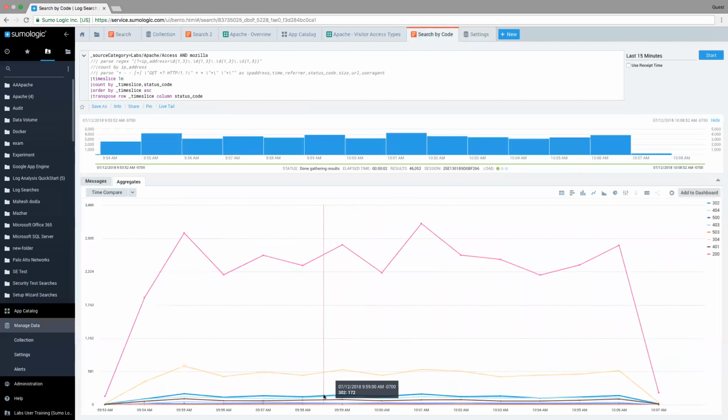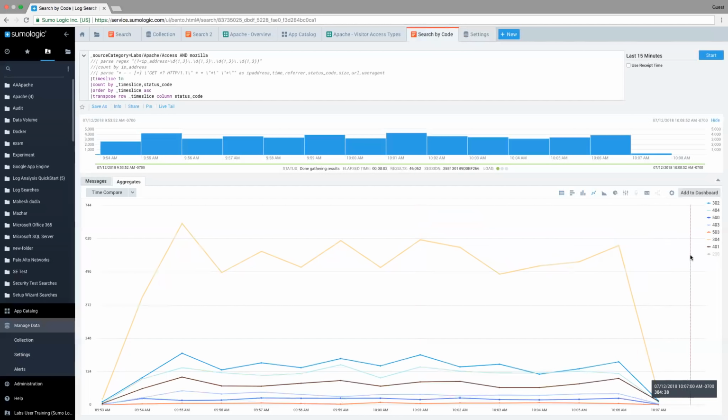And so what I want to do is clean this chart up a little bit, and I want to really look at this set of information, not these first two. I have two different ways I can do this. The first is I can actually do it within the graph. So if I say, all right, I don't want to see 200s, just go over to 200 over here with the legend, click 200, and it's been turned off.